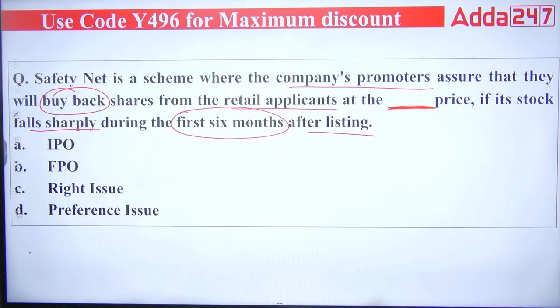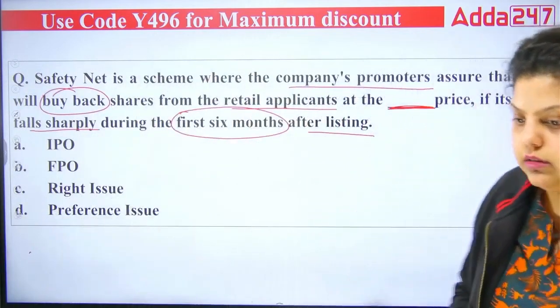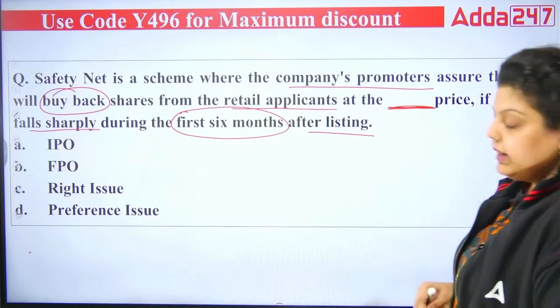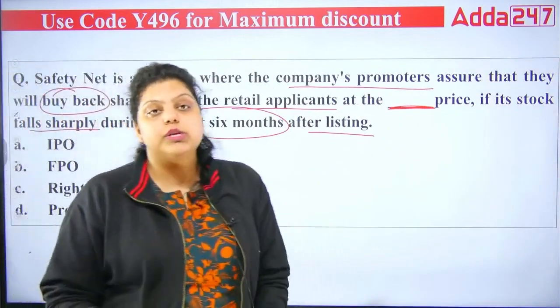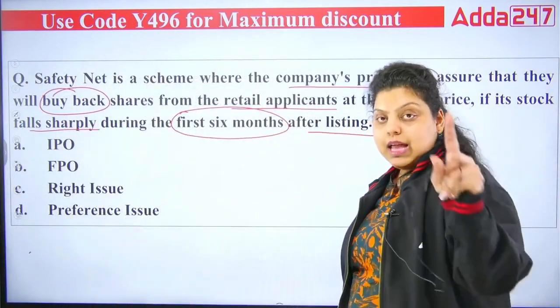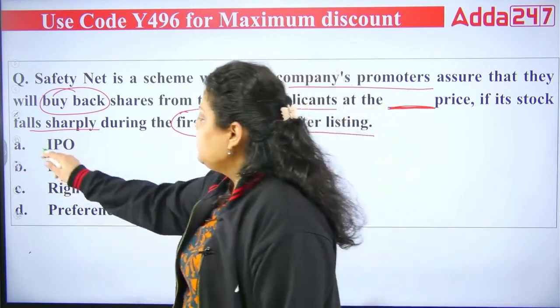Which of the following will be right? Let me know. A, B, C or D? And the right answer is, when the company is listing and issuing shares for the first time and then does the listing, in that situation the company issues shares with the IPO. So the price will be known as the IPO price.